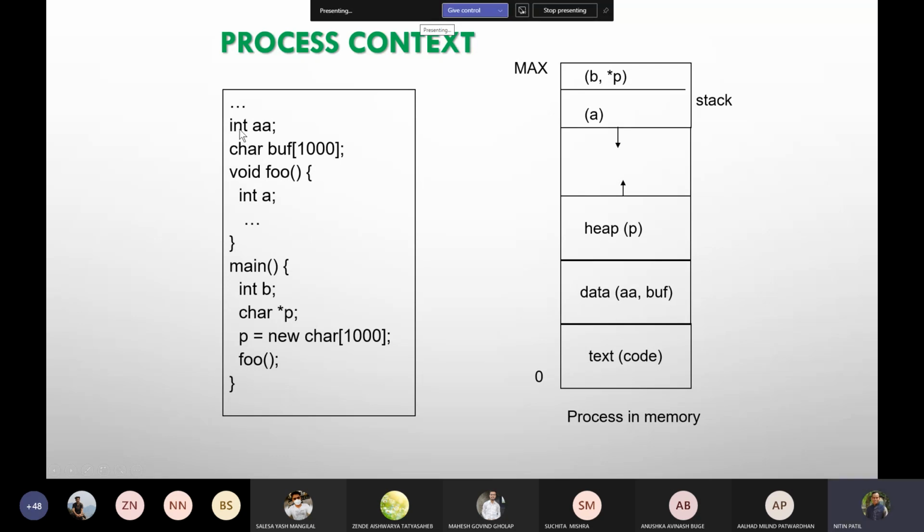Now suppose if I say integer A = 10, then data would contain A and this buffer would go to BSS. But as a whole, data and BSS would be combined together in capital DATA. That's why we are representing it here like this. So this is how your variables can be seen in memory.